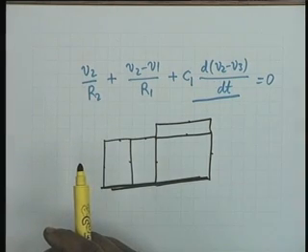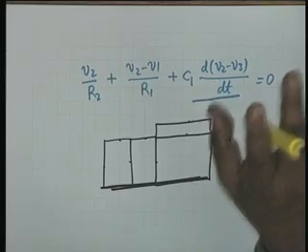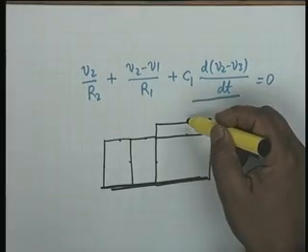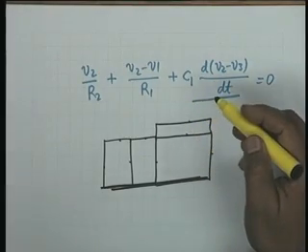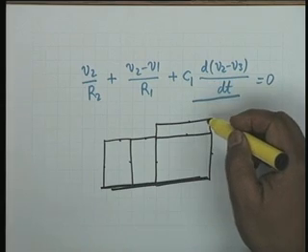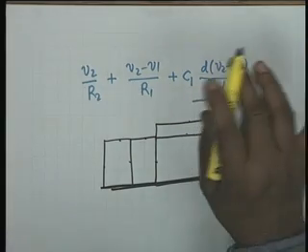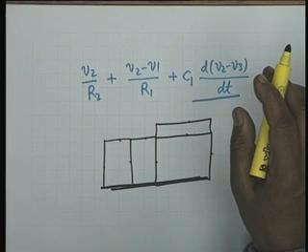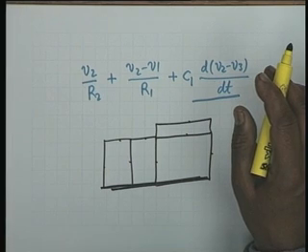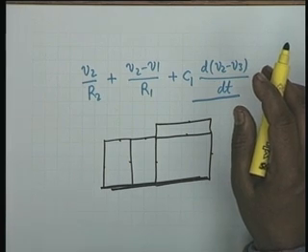But there are two parallel components, one at a time. In the second part of that parallel connection we have two components. So will we consider that as two branches or one branch? It doesn't matter what you consider. Depending on that, you have to write the required number of node equations.